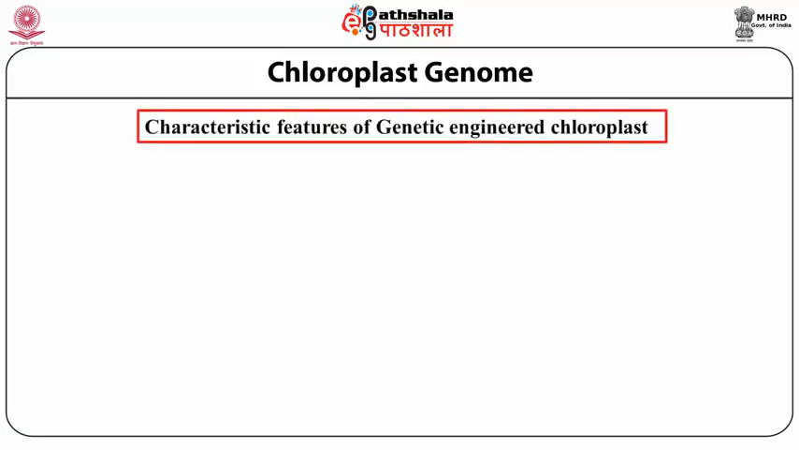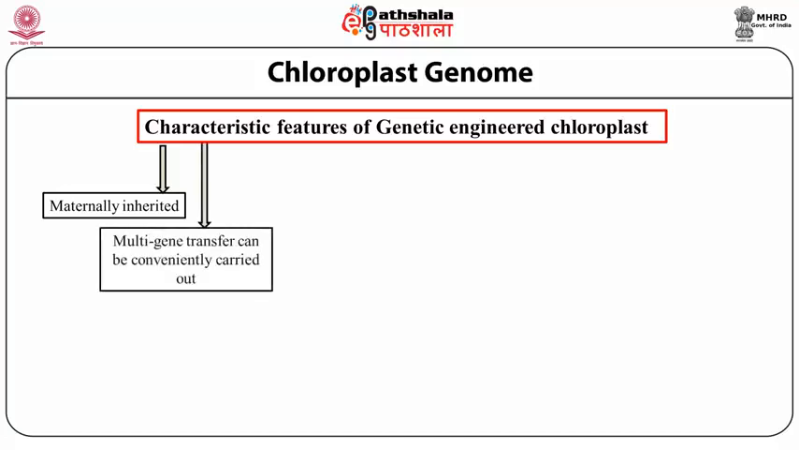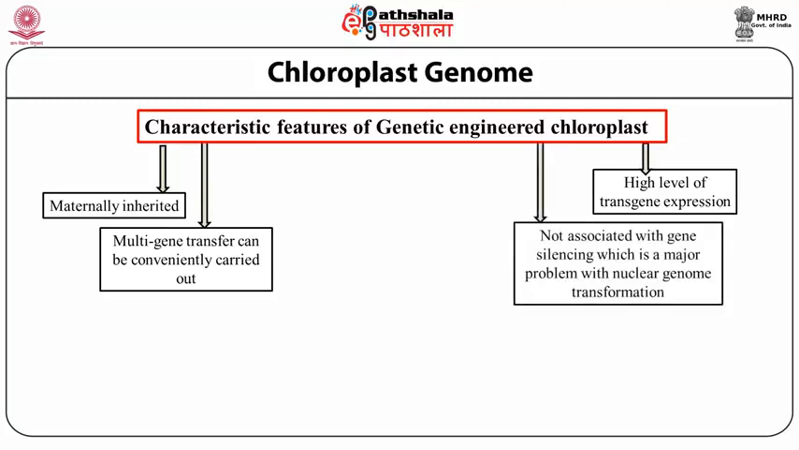If we see the characteristic features of the genetically engineered chloroplast, then we see that the genetically engineered chloroplast shows maternally inherited property. Multi-gene transfer can be conveniently carried out in the chloroplastic genome. The chloroplastic genome shows a high level of transgene expression, which is a very positive feature over nuclear genome expression. The chloroplastic genome is not associated with gene silencing, which is the major problem in nuclear genome transformation.